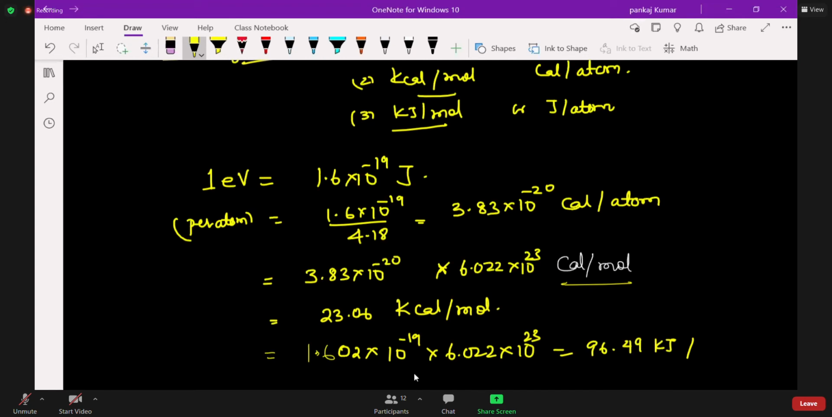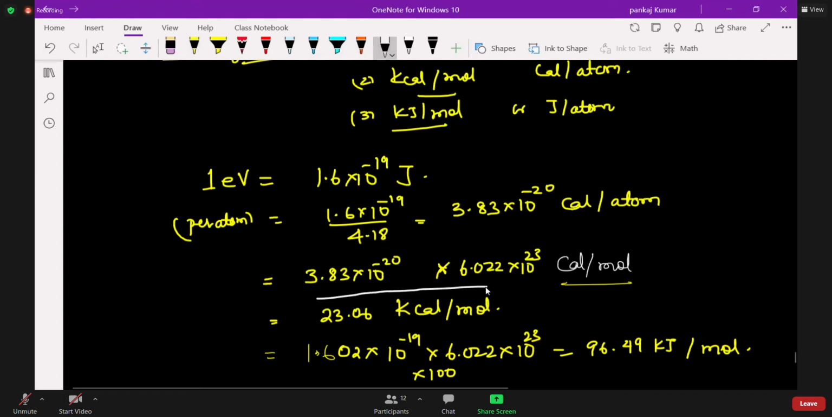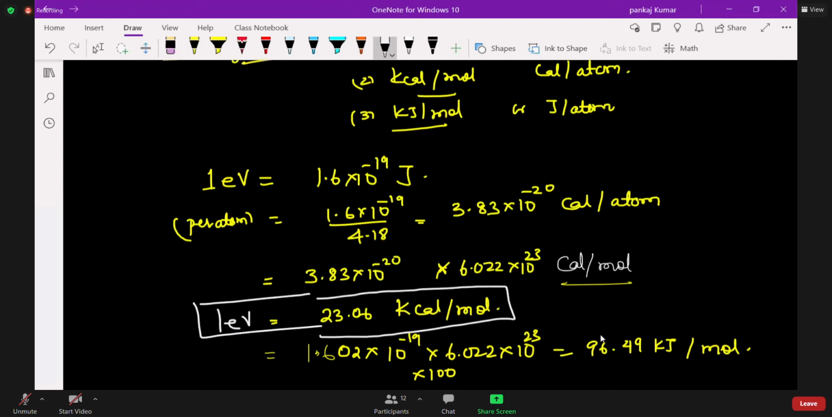Sir, which is the SI unit, joule or calories? Anything you can take. Normally we take joule only, joule per mole as a unit, but you can take any one, it's not a problem. So basically this is one formula, one electron volt, and remember this is the second one. One is kilocalorie per mole, one is kilojoule per mole. So this is the energy.